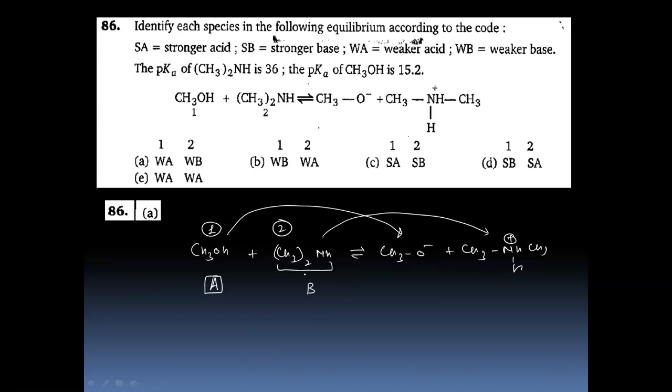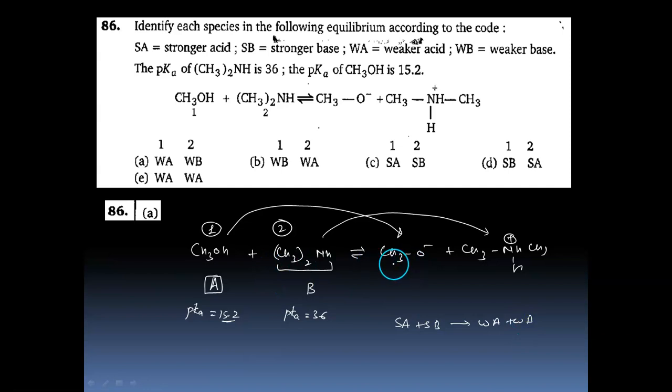So if we can see over here, they have also given the pKa value. The pKa value of this is given to us, which is 36, and the pKa value of this is given to us, which is 15.2, right? Now, first of all, we will have to see whether the equilibrium is favoring the forward direction or the backward direction. So always in a feasible reaction, strong acid plus strong base reacts to give us weak acid plus weak base.